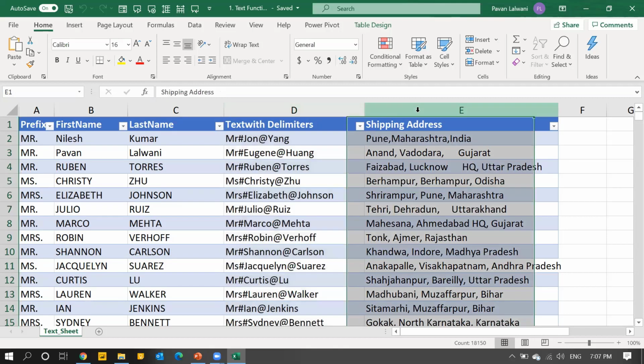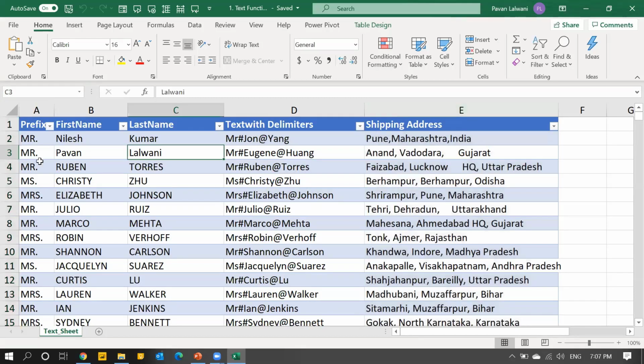I have one more column where the city, state, and country are separated by commas, and I want to separate them into 3 different columns. Okay, so that's the question. I'll show you how to get the answers without using the keyboard, just using button clicks.